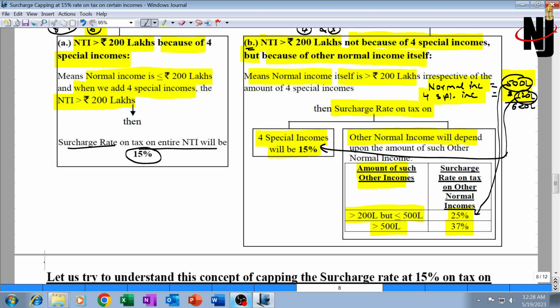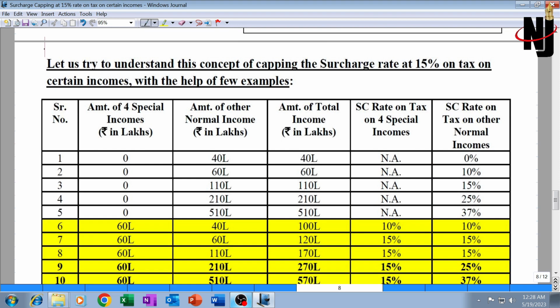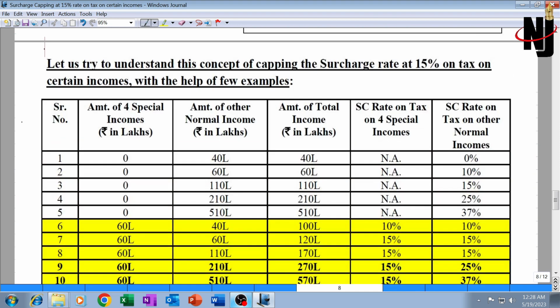Let us try to understand this concept with the help of 30 illustrations. 30 illustrations: 1, 2, 3, 4, 5, 6, 7, and the last is 30. Let's understand. Serial number, amount of 4 special incomes in lakhs, amount of other income, and the amount of total income. 4 special incomes, normal income, amount of total income, then the surcharge rate on 4 special incomes and the surcharge rate on other normal income, tax on other normal income.